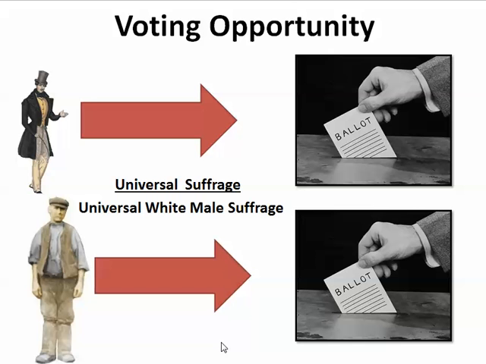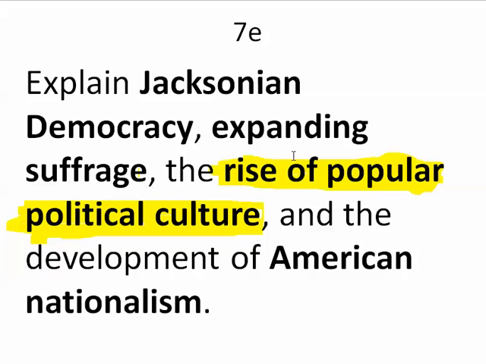However, this is a step in the right direction to people who believe in universal suffrage for everyone and total equality at the polls. We've already studied Elizabeth Cady Stanton's movement to get women's suffrage, women's right to vote. That won't happen until 1920. But as we go, we're going to see more and more people voting, more minorities and women voting in the future as we study. All right, explain Jacksonian democracy.